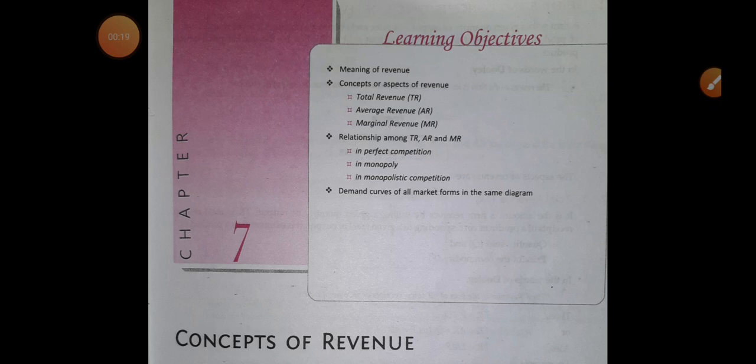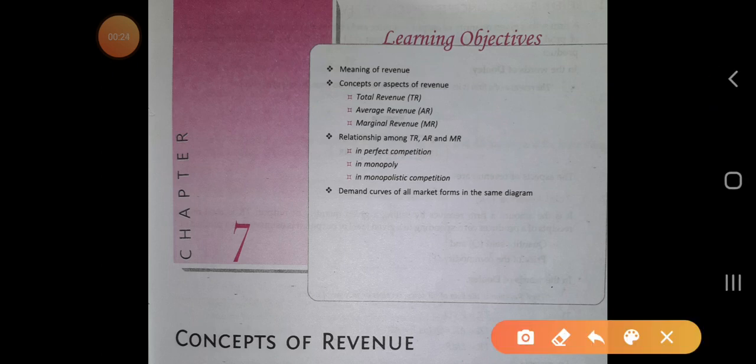In this chapter, we will go through the meaning of revenue. What is revenue? Next are the different concepts or aspects of revenue, in which we will study what is total revenue, what is average revenue, and what is marginal revenue. We will study the relationship among total revenue, average revenue, and marginal revenue in the case of perfect competition, in monopoly, and in monopolistic competition.